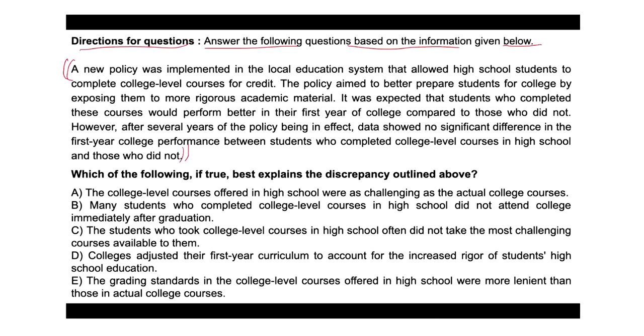A new policy was implemented in the local education system that allowed high school students to complete college level courses for credit. The policy aimed to better prepare students for college by exposing them to more rigorous academic material. It was expected that students who completed these courses would perform better in their first year of college compared to those who did not, right?